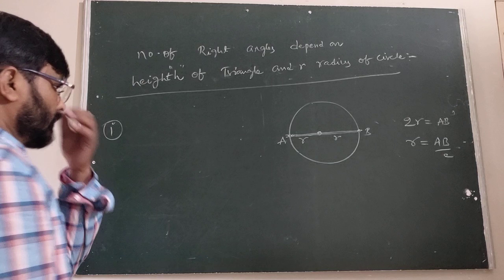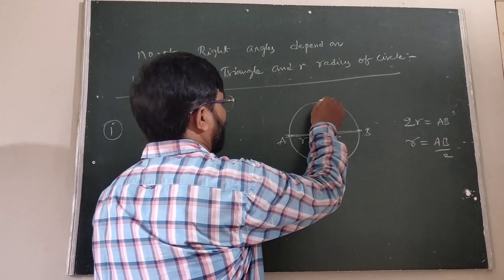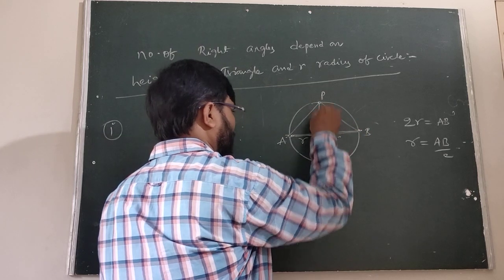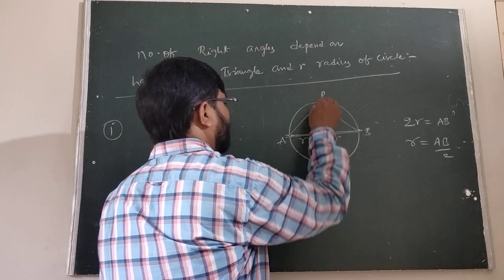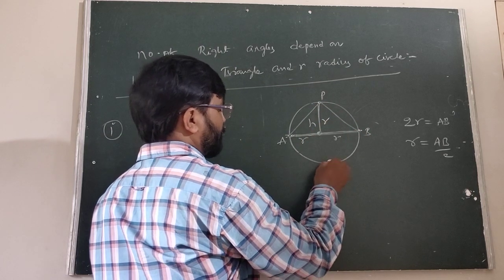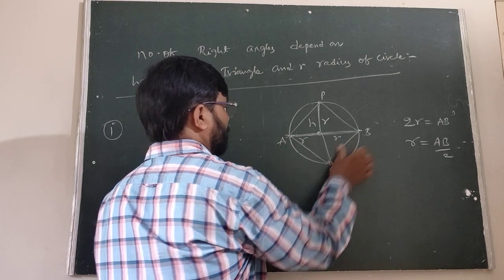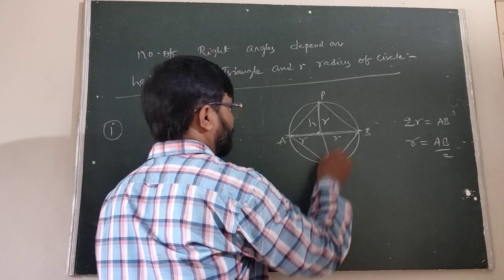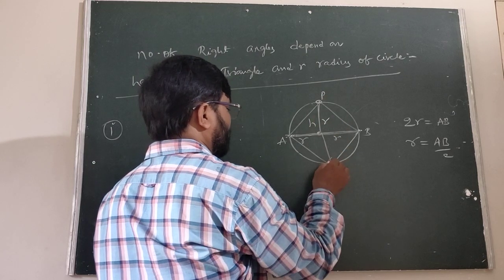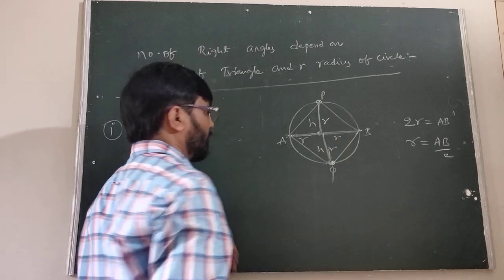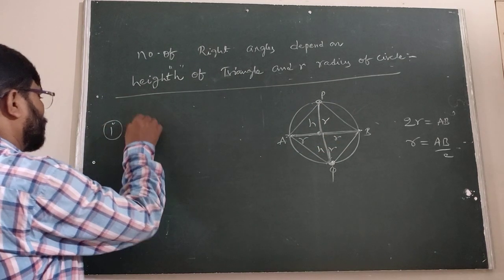Suppose here the point P is there. Undoubtedly here we can think the height and r both are equal. Suppose the point Q is there here. This is also the same. So here, when we can take the point exactly above, then here also h equals r.